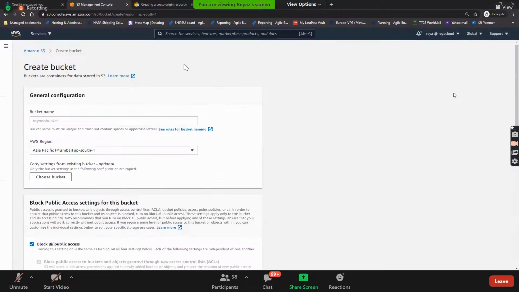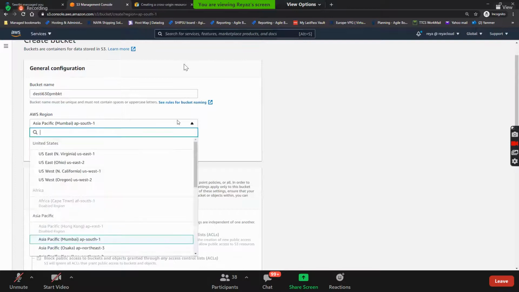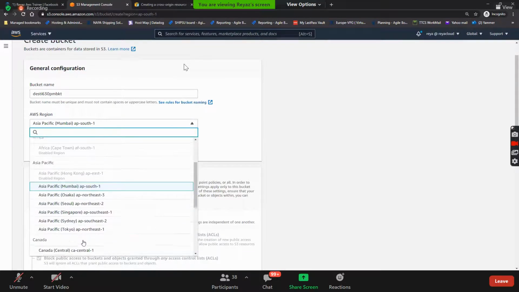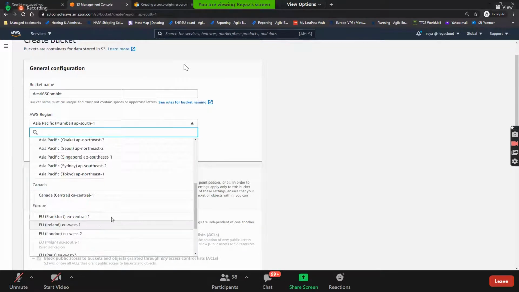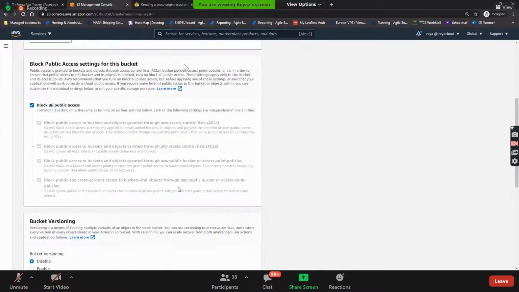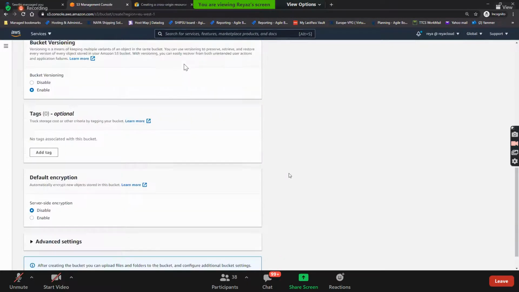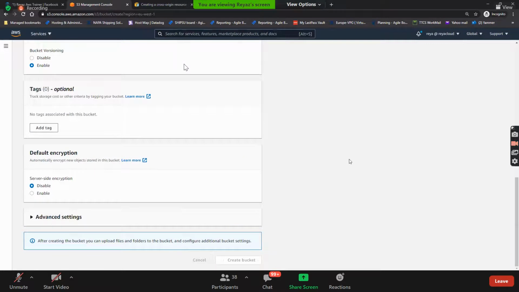And I'll create another bucket here called destination bucket. I call it Desti TPM BKT. And I'll create it in another region. Let's say I'll create it in the Ireland region. And enable the bucket versioning. I'll create it simply.